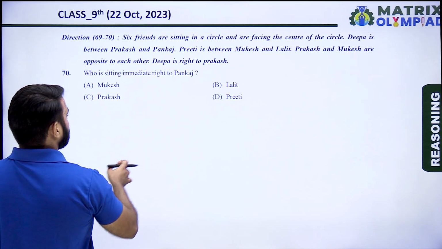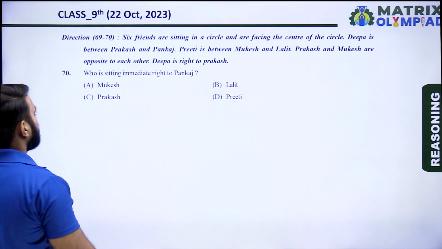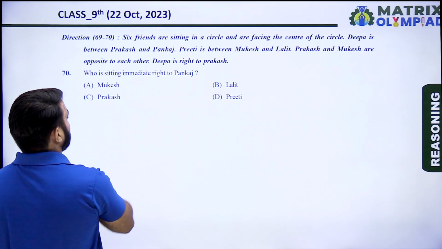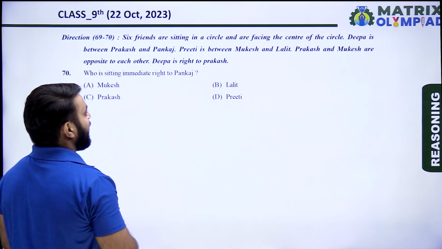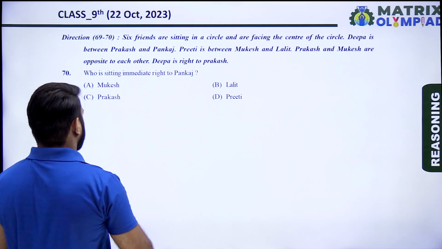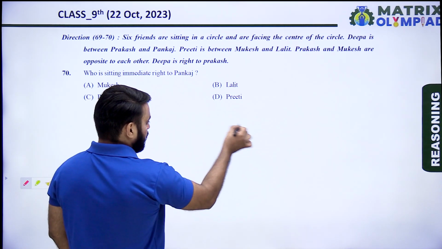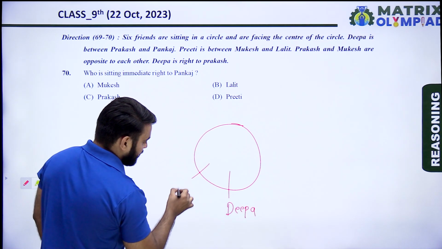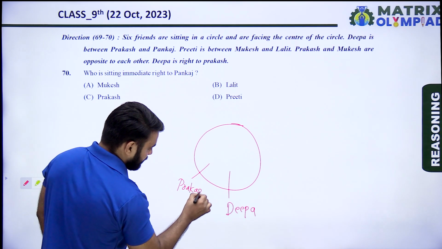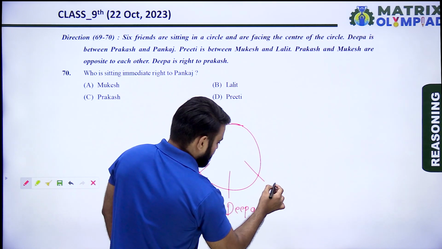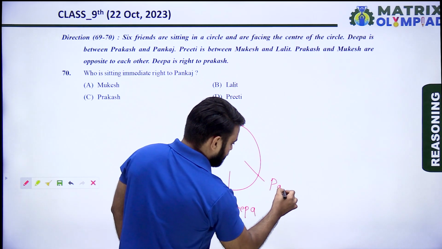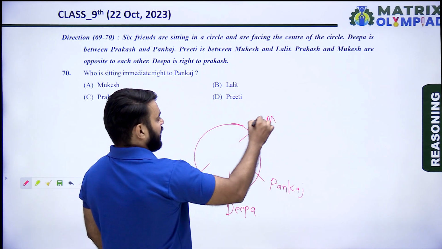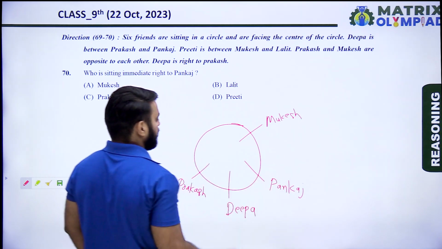So let's move on to the next question. Next question is question number 70. Six friends are sitting in a circle and are facing the center of this circle. Deepa is between Prakash and Pankaj. Preeti is between Mukesh and Lalit. Prakash and Mukesh are opposite to each other. Deepa is right to the Prakash. So according to previous question figure, here is Deepa and here is Prakash. Here is Pankaj and here is Mukesh because Prakash and Mukesh are opposite to each other.